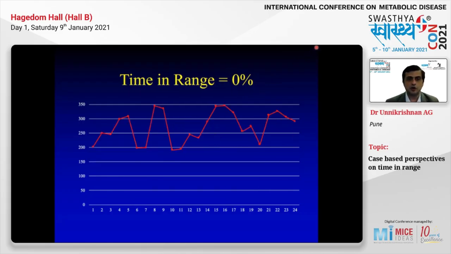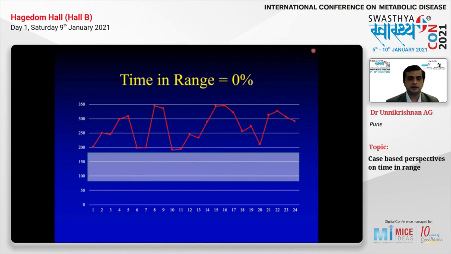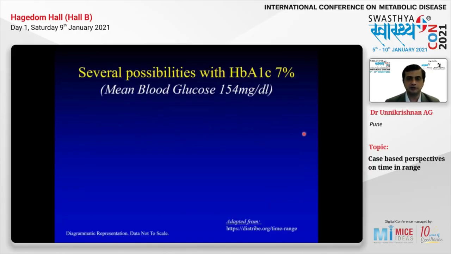In this case, all the blood glucose readings are high. If you take 70 to 180 as normal, and you draw the line at 180, you will see that all the blood glucose levels are high. So the time in range is 0%, because as you can see, all the blood glucose readings of this patient are high. So you will agree that time in range reflects hyperglycemia. It reflects hypoglycemia by giving you the time below range. And it also reflects normoglycemia by giving us the time in range.